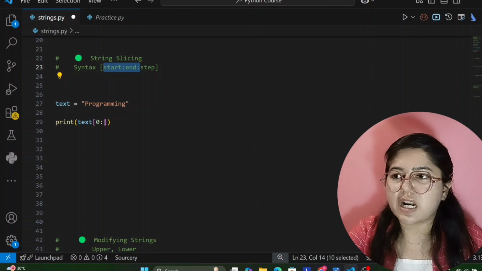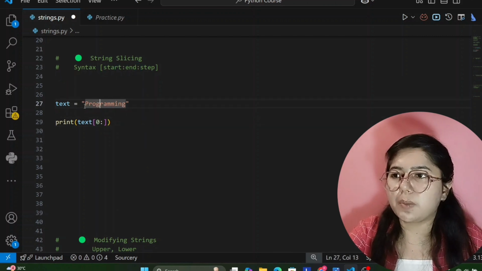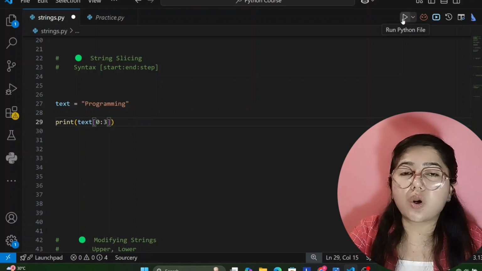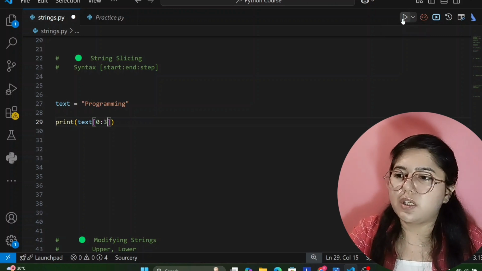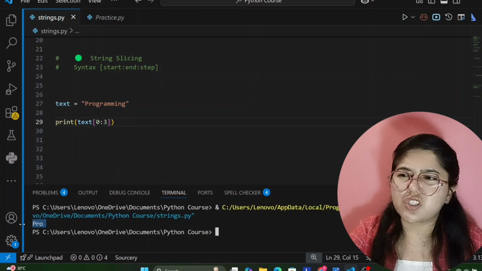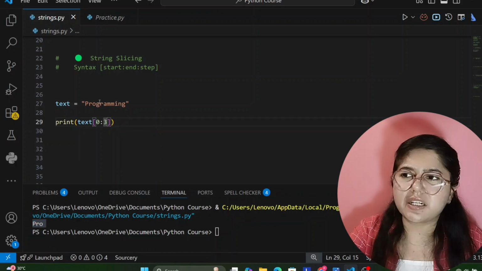Okay. So the starting point I have already given, that is 0. The ending point I want till G. So what will be its index number? 0, 1, 2 and 3. So I am giving here 3. And now I will run. See here, we will get the wrong output. Why? I'll explain. First I'll run this. See here, it is only showing PRO, not G. Why? We have written 3 as the index number and that is correct. It should give me P, R, O and G because their index numbers are 0, 1, 2 and 3.